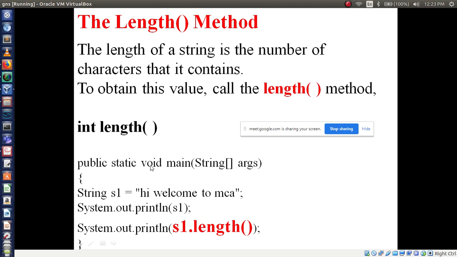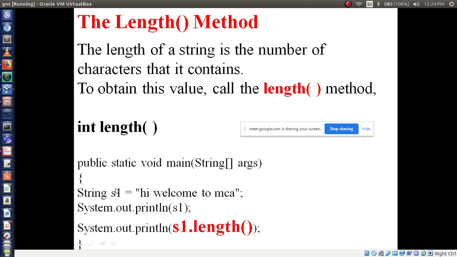So now I have taken a simple example here. Hi, welcome to MCA. Now SOP, that is S1, I am printing. So I will get the output, hi, welcome to MCA. But observe the second line, how to access this method, the length method. SOP S1, which means the reference variable, then length. What is the length of S1?